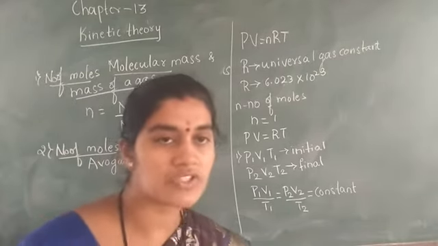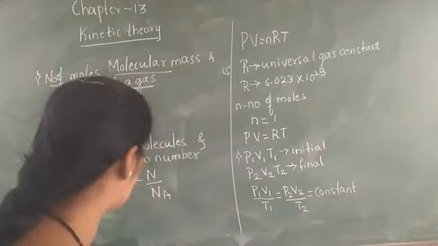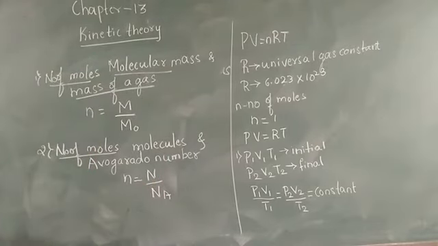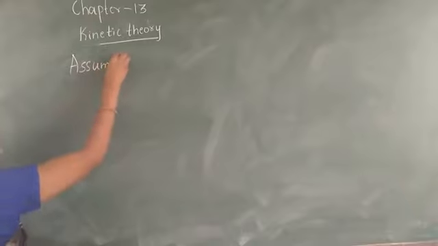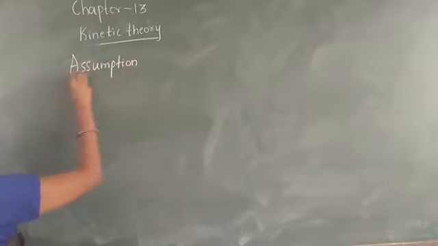Now next we have to study the assumptions of the kinetic theory of gases.